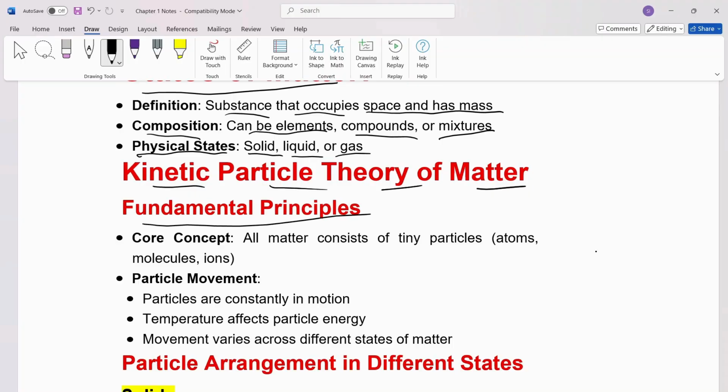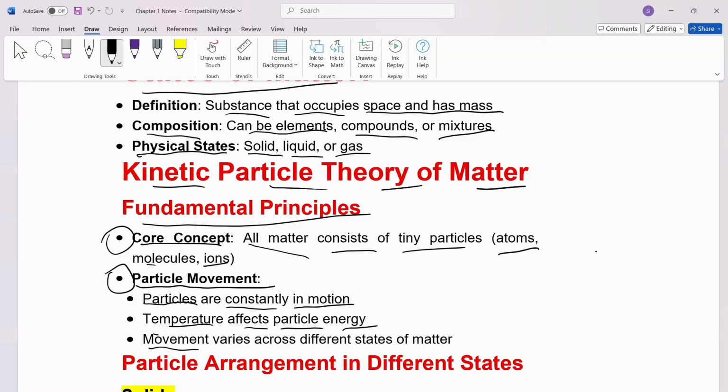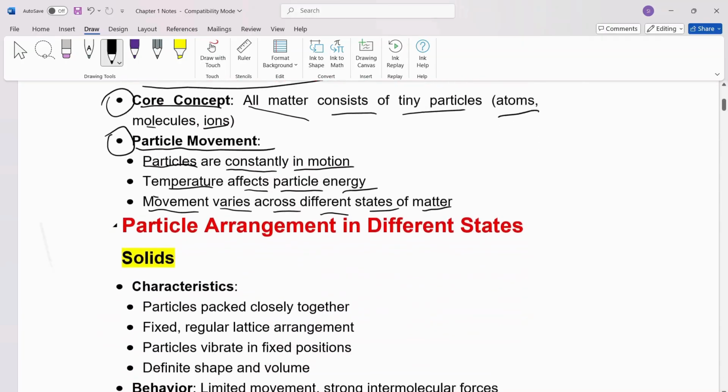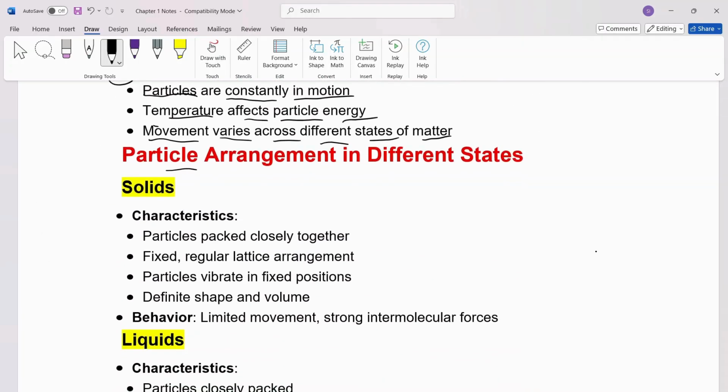Fundamental principles include: first is the core concept, which is that all matter consists of tiny particles, that is atoms, molecules and ions. Second thing, particle movement. So particles are constantly in motion. Temperature affects particle energy. Movement varies across different states of matter. Now let's talk about particle arrangement in different states.